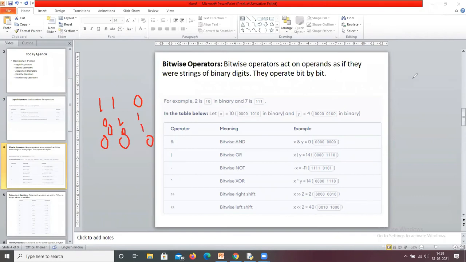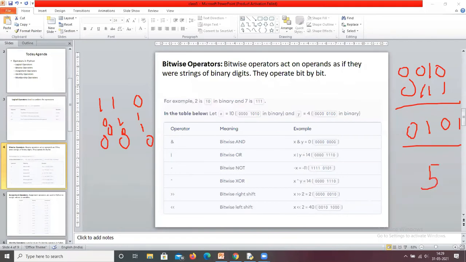Okay, that means 2 is represented with 0 0 1 0. 7 is 0 1 1 1. Now 0 1 means 1, 1 1 means 0, 0 1 means 1, and 0 0 is 0. 1 0 1 is the equivalent number 5. Now if you apply the XOR operator, the result is 5.